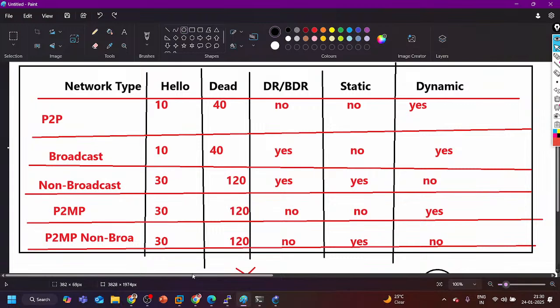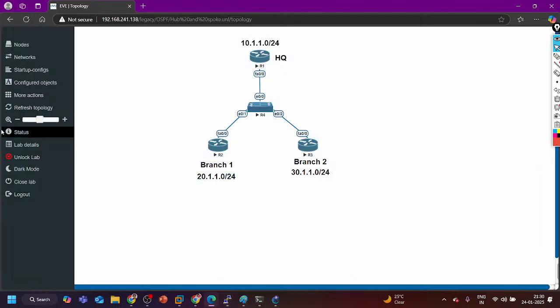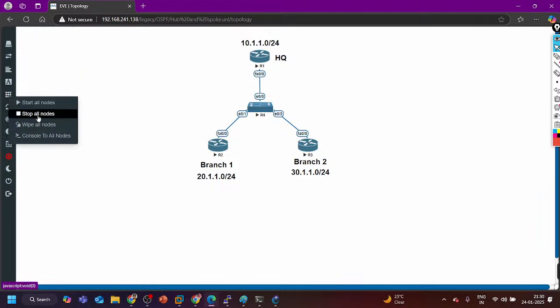Now the next concept that we can understand here is the virtual link. In this case, guys, if you implement broadcast and non-broadcast, then the topology and OSPF will work fine.